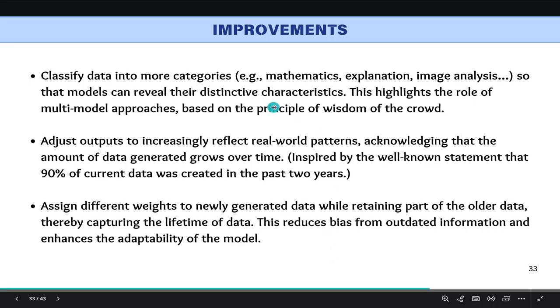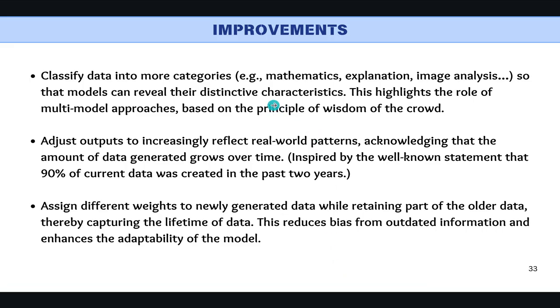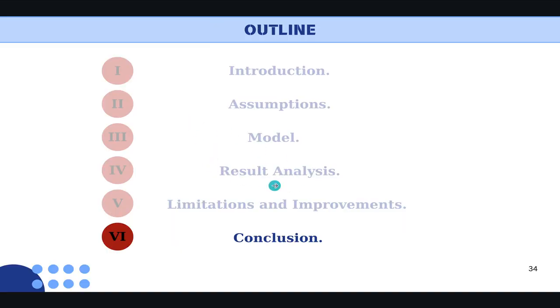Okay, so how could we make this model better? First, we categorize data by topic. Second, our model assumes a fixed amount, but we know that the internet is always growing. And finally, we prioritize new data. Next, we move to the last part, the conclusion.